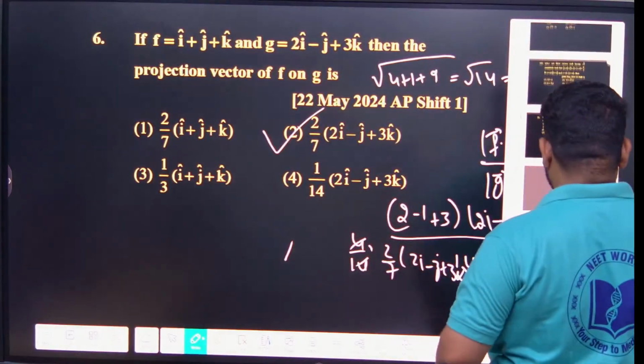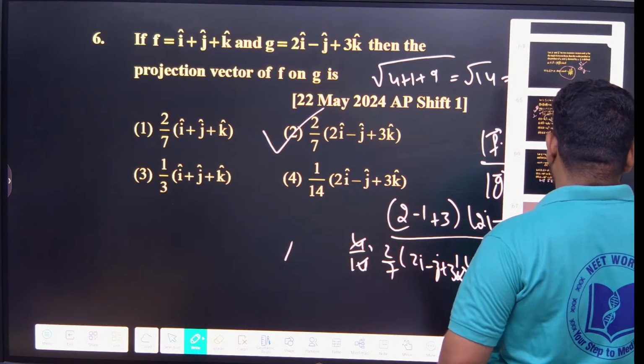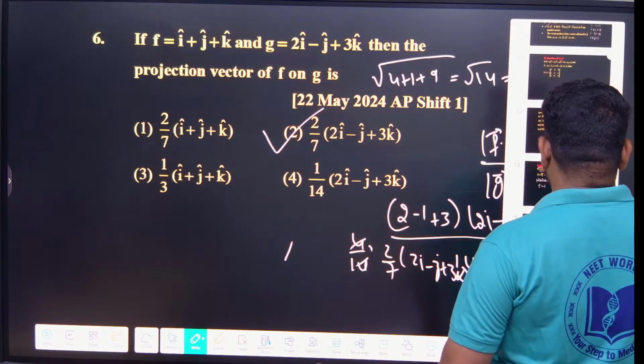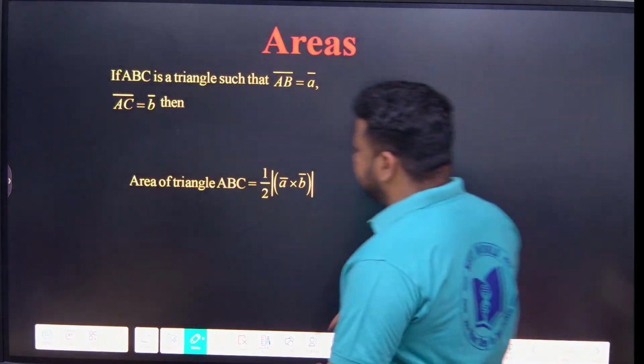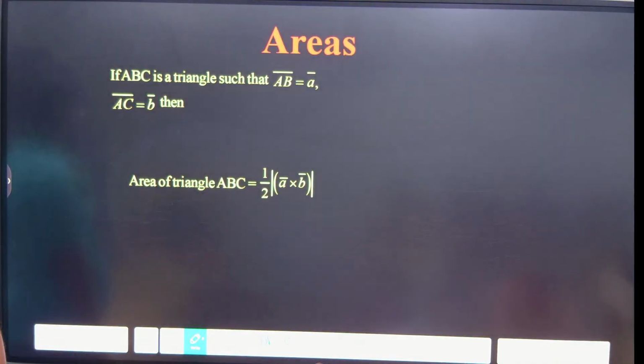Okay, let us proceed. So now let us discuss areas pertaining to vectors. We learned what is dot product, cross product and their properties and some questions. Now let us see what is areas.